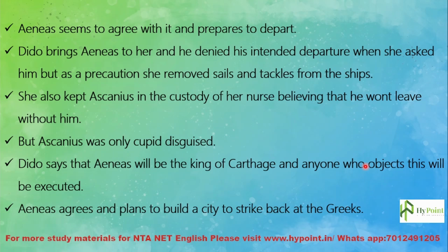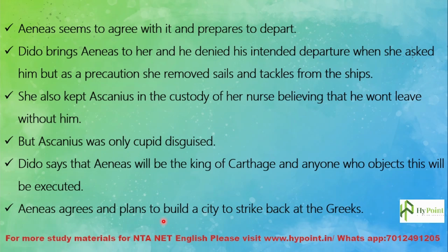So immediately she decided to marry Aeneas, and she says that Aeneas will be the king of Carthage, the island, and anyone who objects to this will be executed. And Aeneas agrees and plans to build a city to strike back at the Greeks.